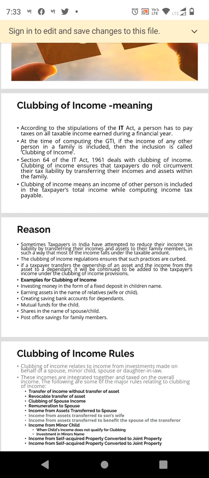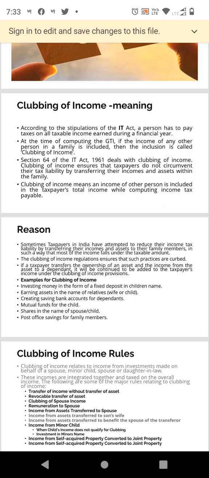Now, first let us learn the meaning of clubbing of income. As per the Income Tax Act, every person has to pay taxes on the taxable income he is going to earn during the previous year. No person is allowed to divert his income to any other relatives to reduce the tax burden or evade the tax.